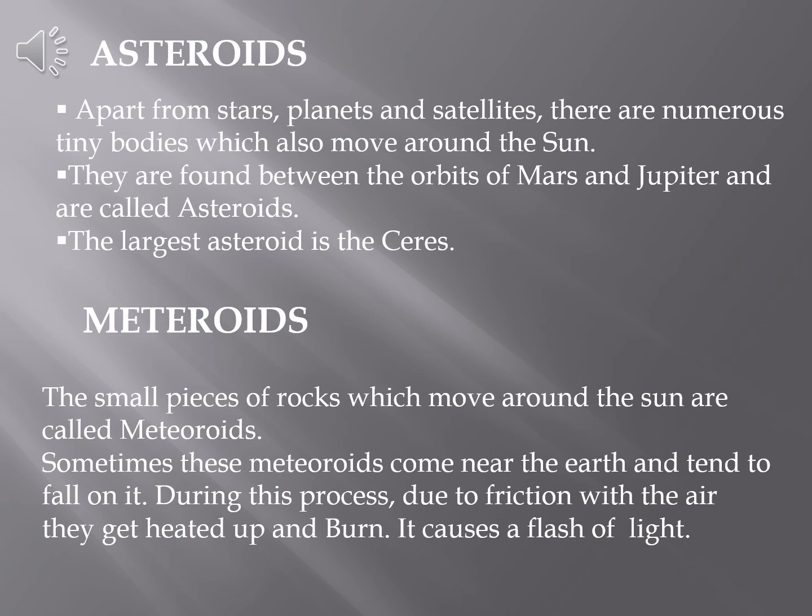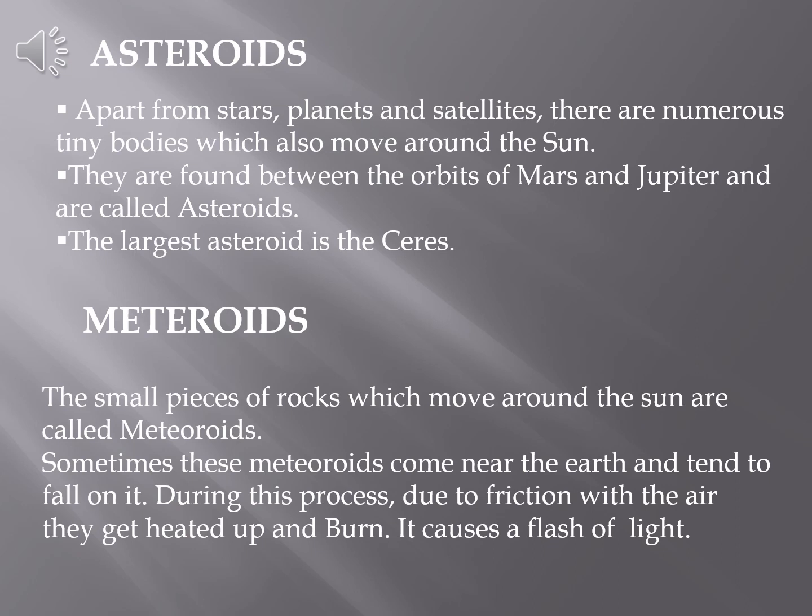So when these meteoroids come in contact with the air, due to the friction with the air they get heated up, and because of that heating they start burning. When they burn, they cause a flash of light.